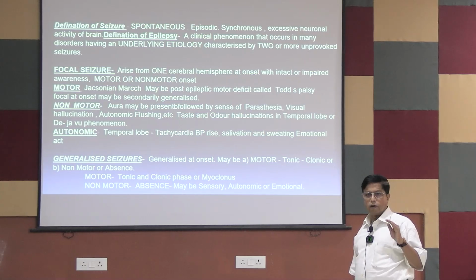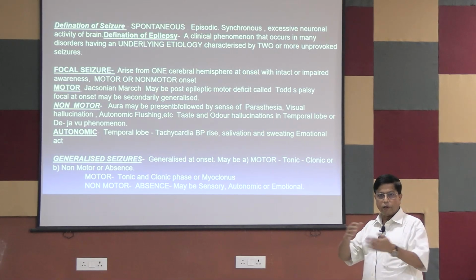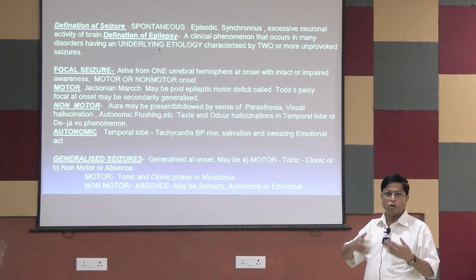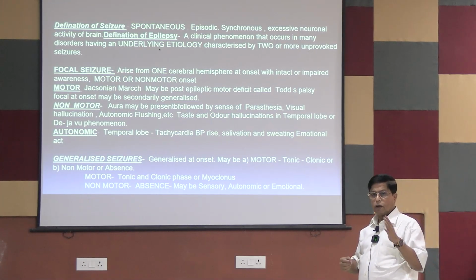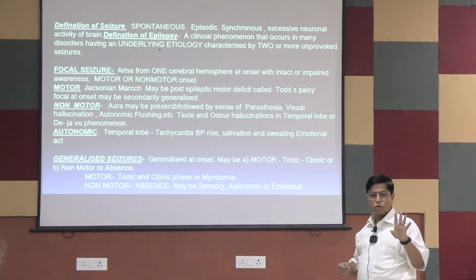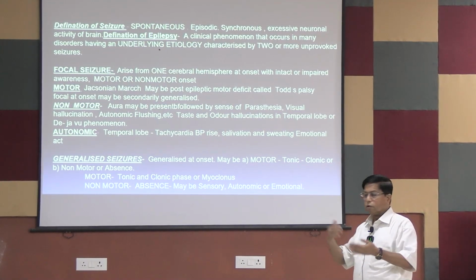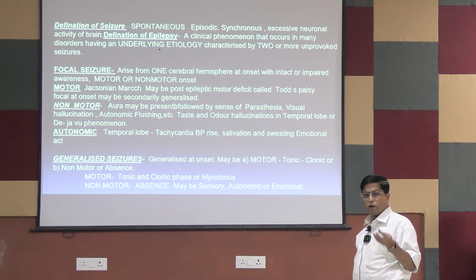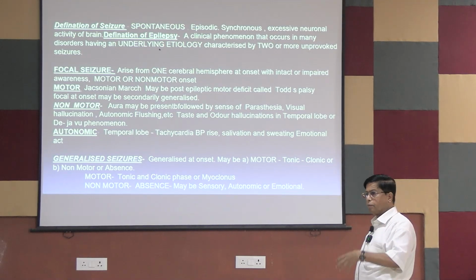A single onset, the first onset, we don't know anything, we can call it a seizure. But when it is a repeated onset, maybe there is some underlying cause which is causing this motor activity. We call it epilepsy. So a seizure is a single episode, first come to us, we call it a seizure, but when it becomes repeatedly occurring, we call it epilepsy. Epilepsy is a clinical phenomenon that occurs in many disorders, so there is an underlying cause. That's why the single seizure does not stop, it occurs in repeated episodes.